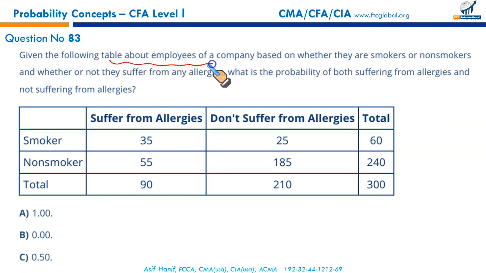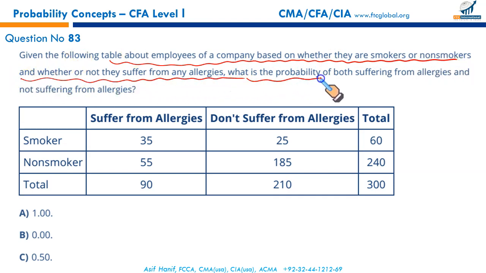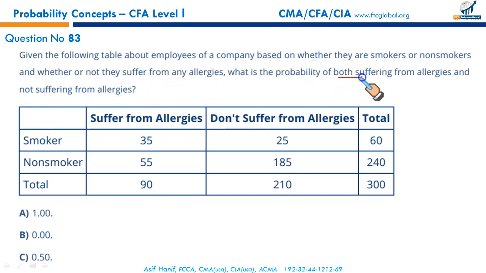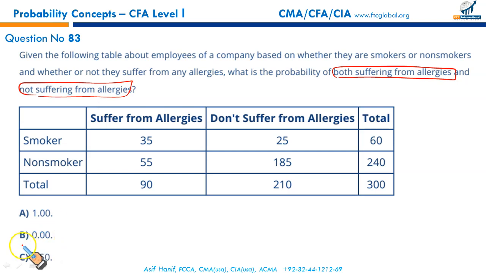Given the following table about employees of a company based on whether they are smokers or non-smokers and whether or not they suffer from any allergies, what is the probability of both suffering from allergies and not suffering from allergies? They can't coexist. They cannot occur at the same time. Absolutely right, gentlemen, ladies. It is not possible to have allergies and not have them.